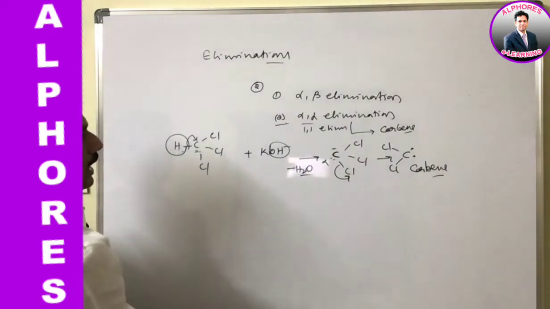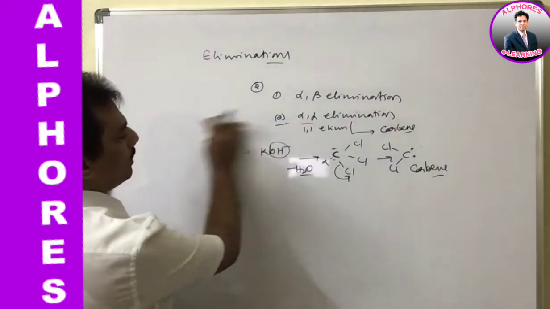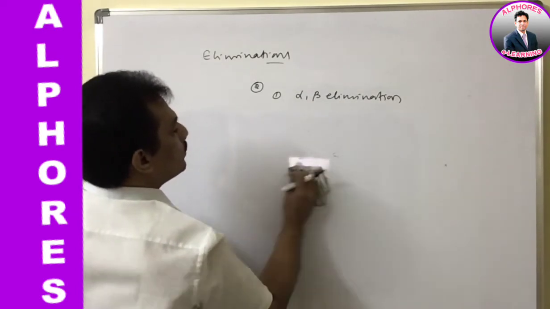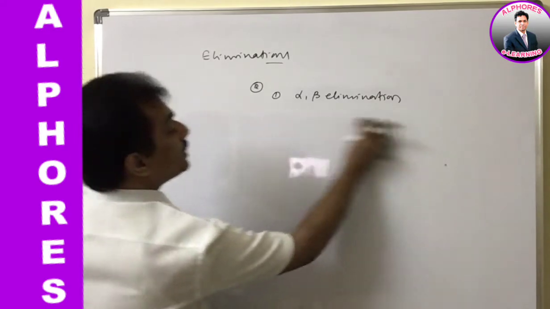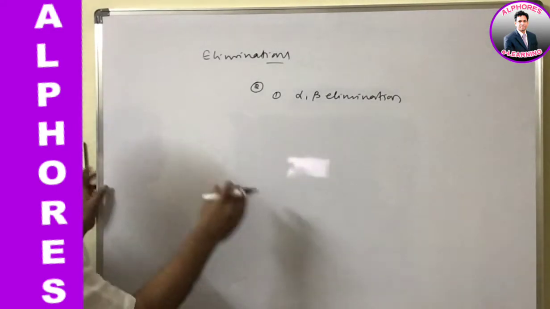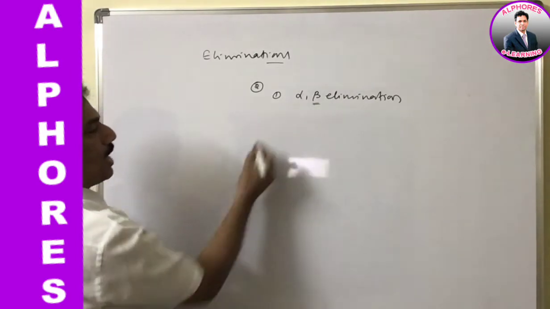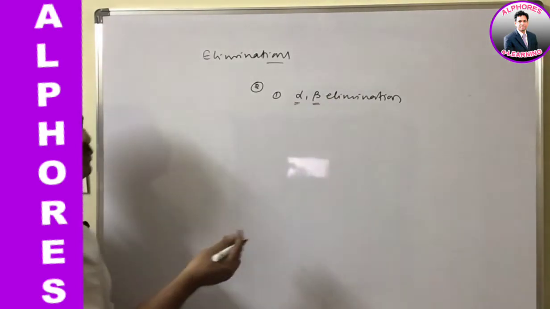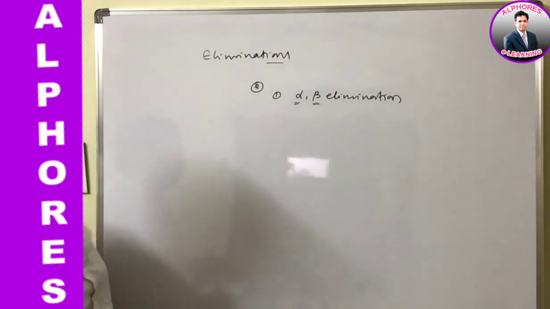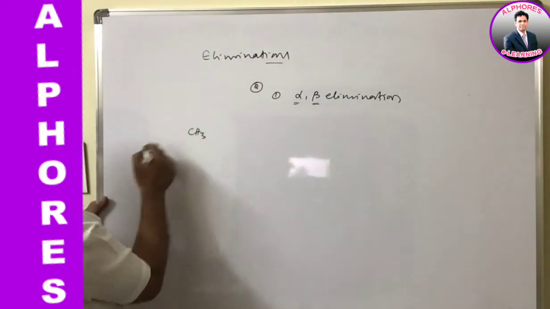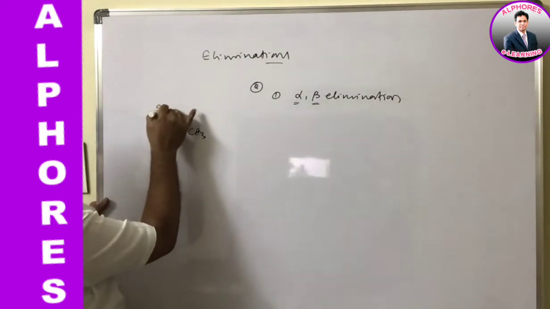That's all. And the next one is our reference here. Elimination of alcohols is related to alpha beta elimination. Here one of the leaving groups is from the alpha carbon and the second leaving group is from the beta carbon. That's all, simply. And now let me give the example with this. Here is the elimination of alcohol. It takes place like this.